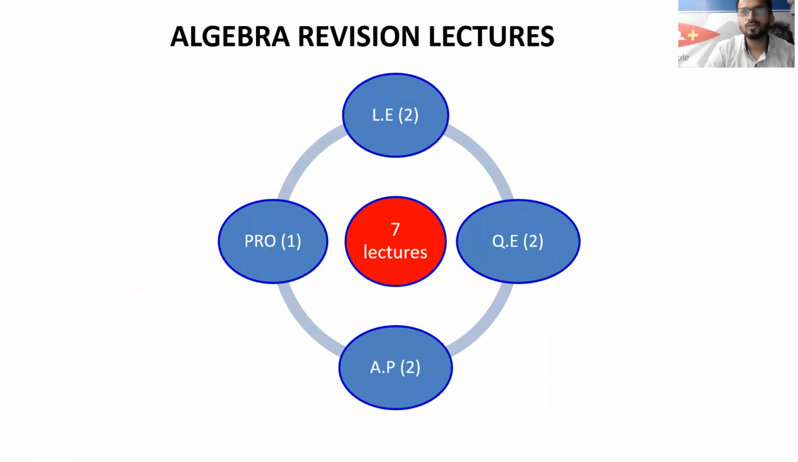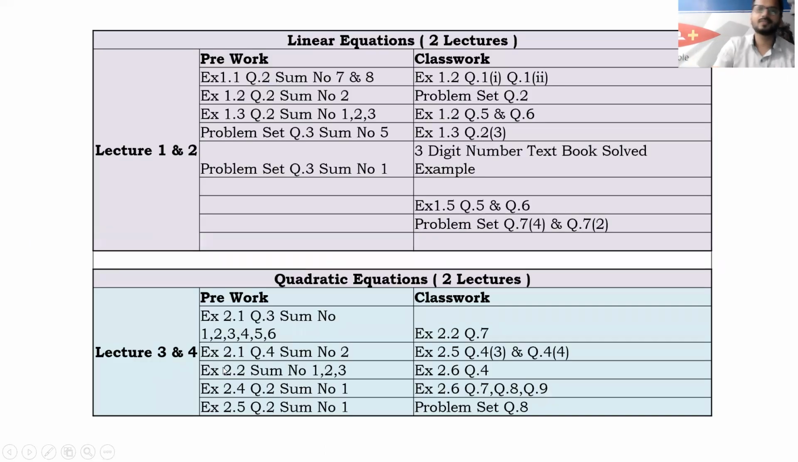Your algebra revision lecture is divided into four parts. First is linear equations. We will be doing it for the next 2 days, today and the next day. Then for quadratic equations, again we will take two lectures. Then AP, two lectures, and probability, one lecture. So in 7 lectures, that is 7 days, we are going to complete your revision of algebra. Fine, let's get started. So this is your pre-work and classwork.